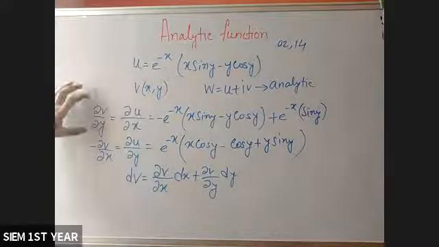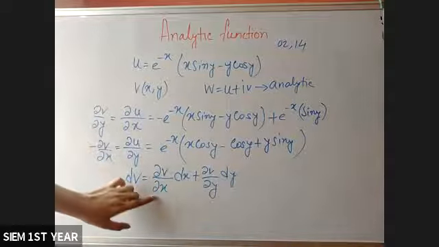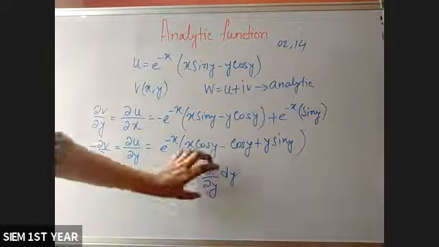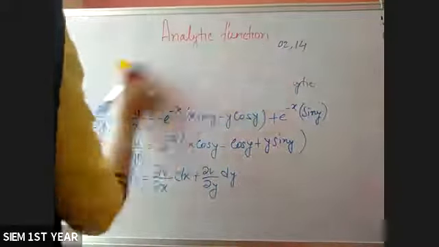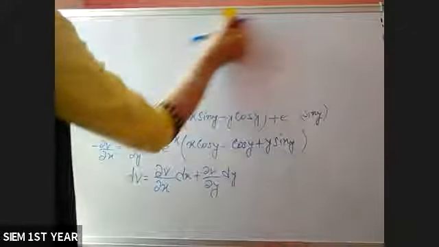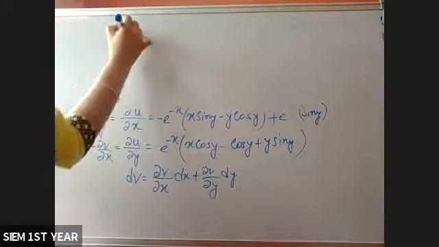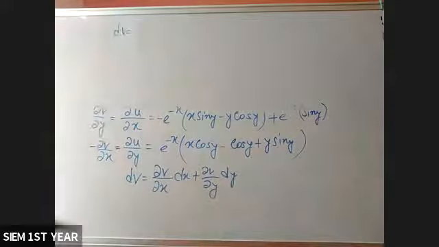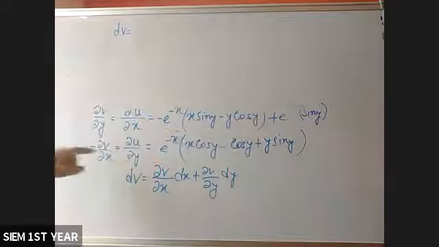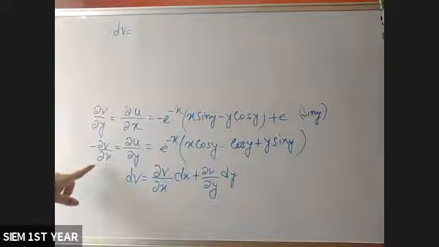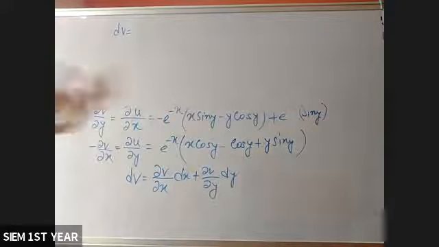Now you can simply put these values here, del V del x here and del V del y here. I'm putting these values. dV is equal to del V del x. This is the total value of minus del V del x. So what is the value of del V del x? All the signs will be opposite.